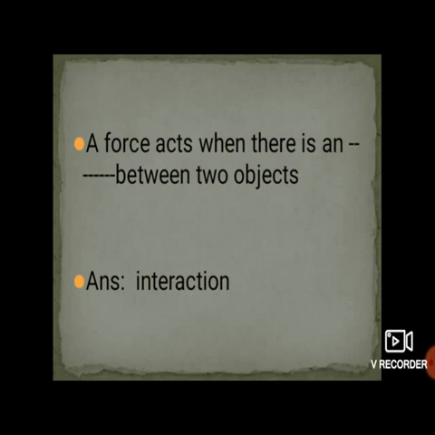Okay, this also we have seen in our regular lecture, that is whenever there is interaction between two objects, then the force will act.